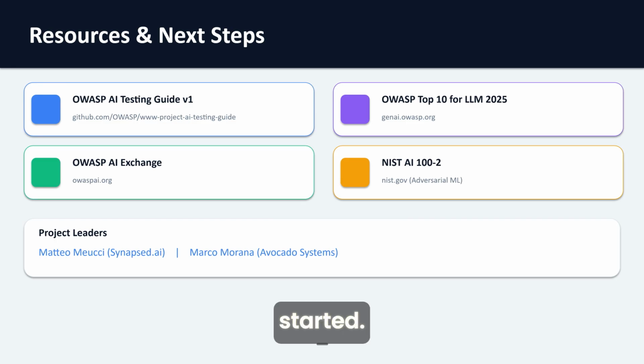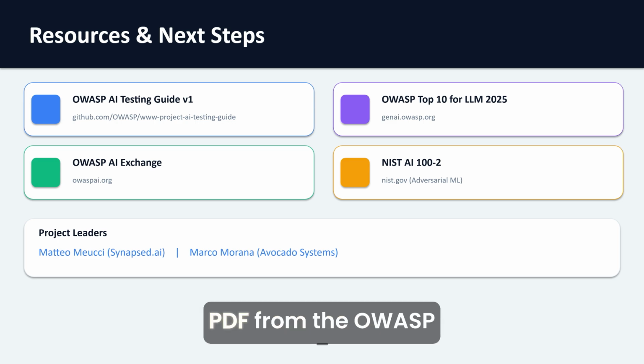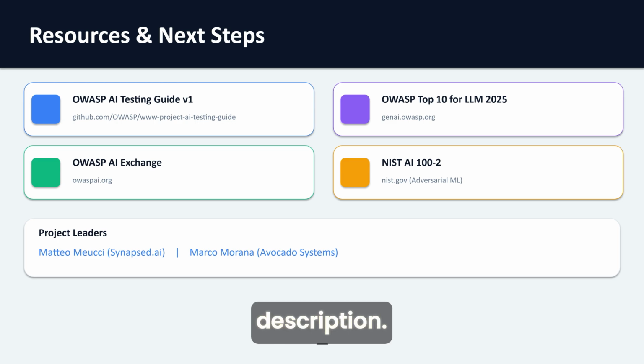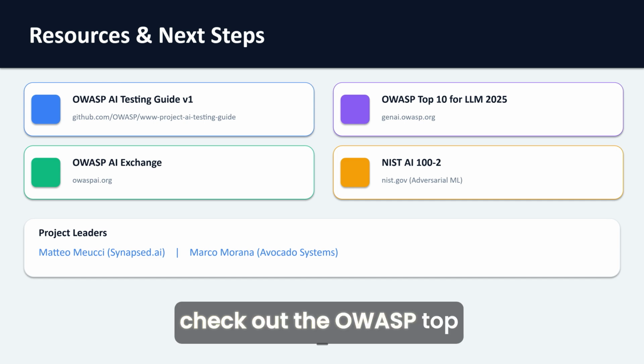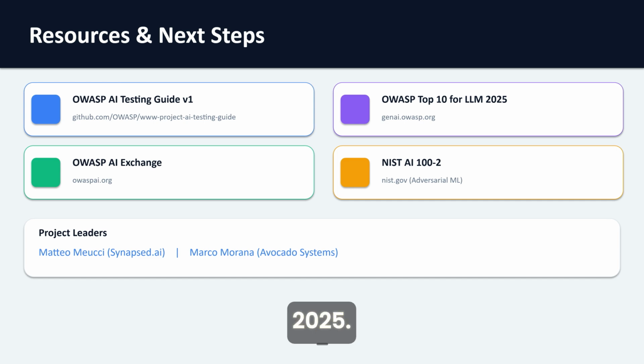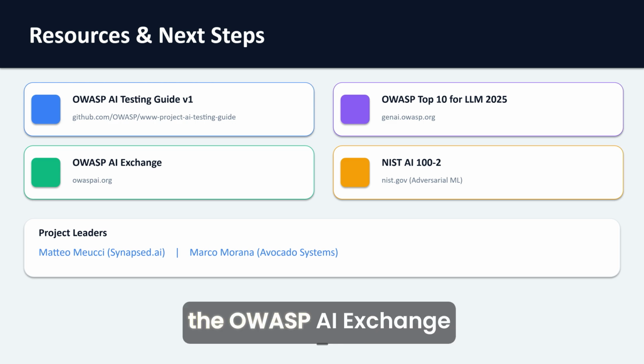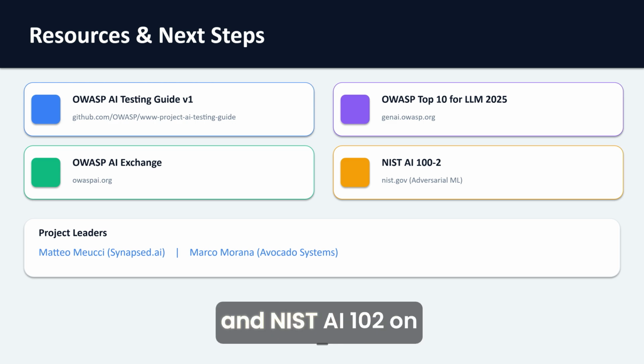So here's how to get started. You can download the full PDF from the OWASP GitHub repository, and I'll put the link in the description. And for related guidance, check out the OWASP Top 10 for LLM applications in 2025. Also, my new personal favorite, the OWASP AI Exchange and NIST AI 100-2 on adversarial machine learning.